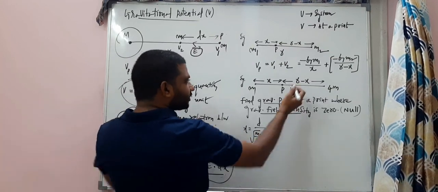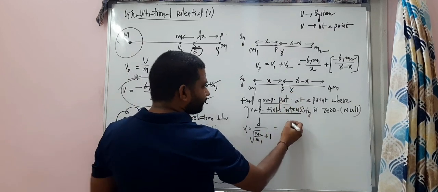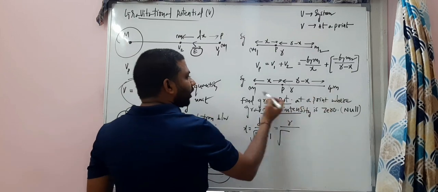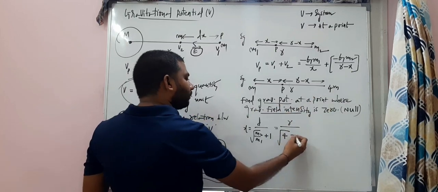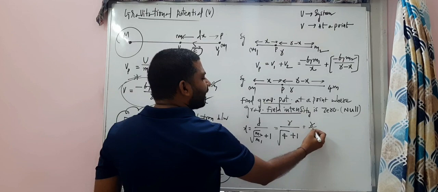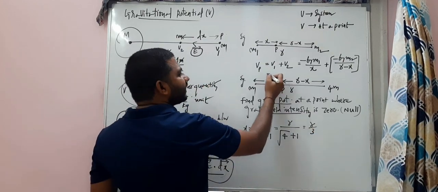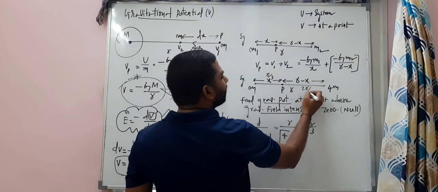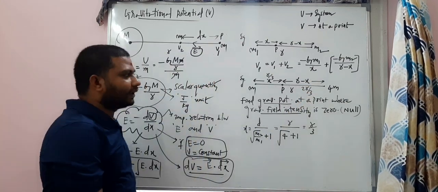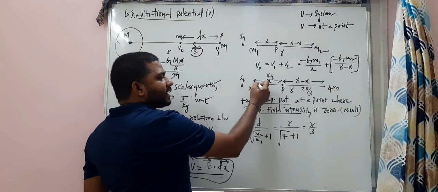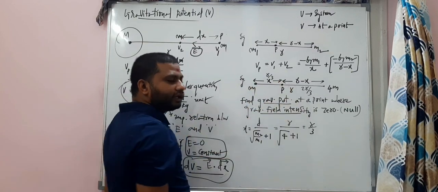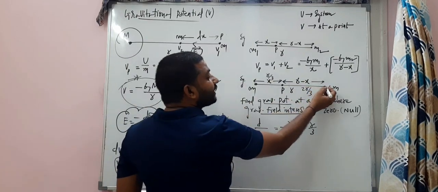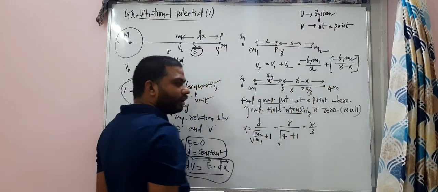Here it's r divided by square root of 4m by m plus 1, which is r by 3. So x is r by 3, and r minus x is 2r by 3. So the null point is located at r by 3 from the first mass, and at 2r by 3 from the second mass.